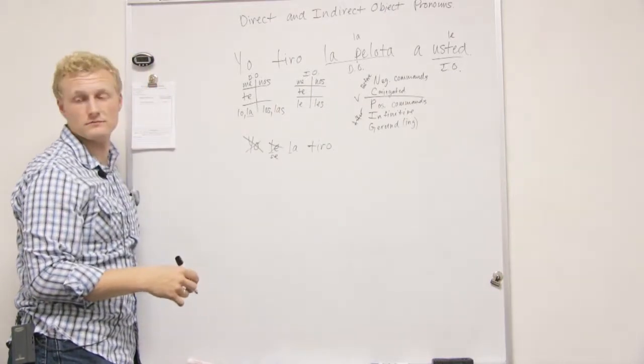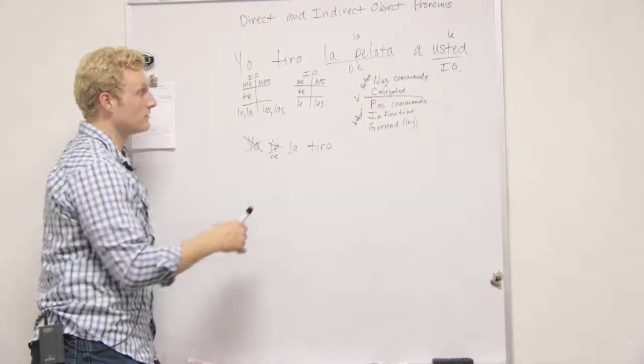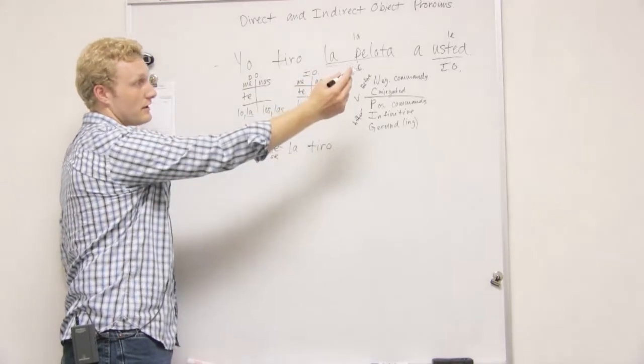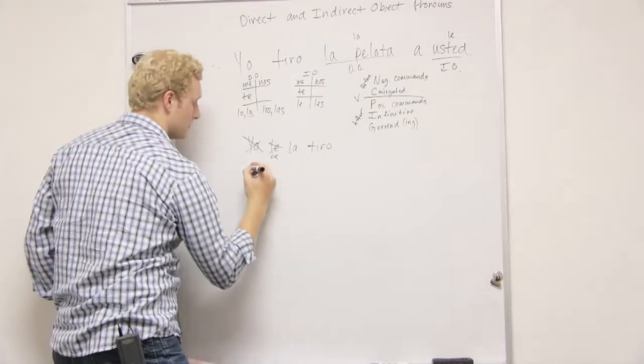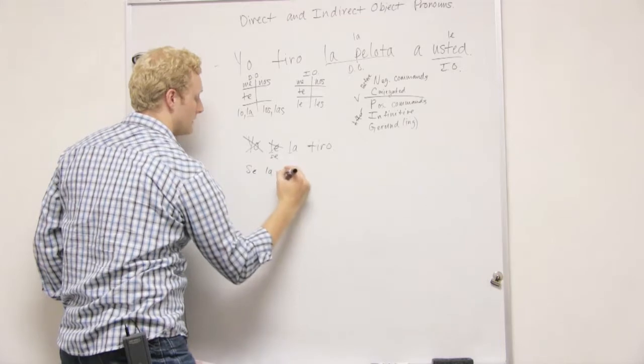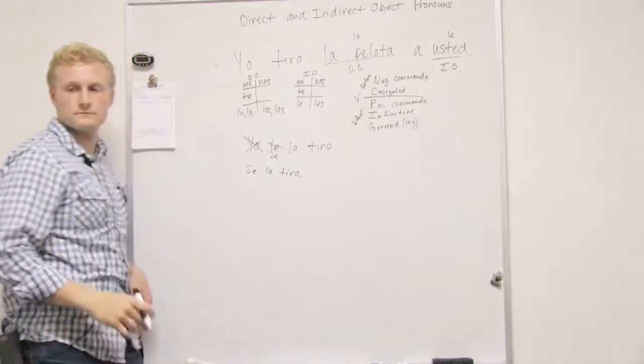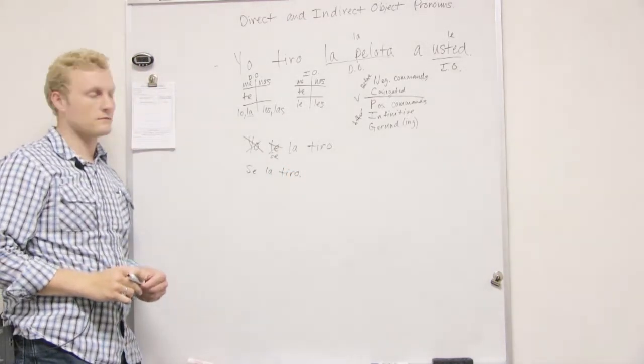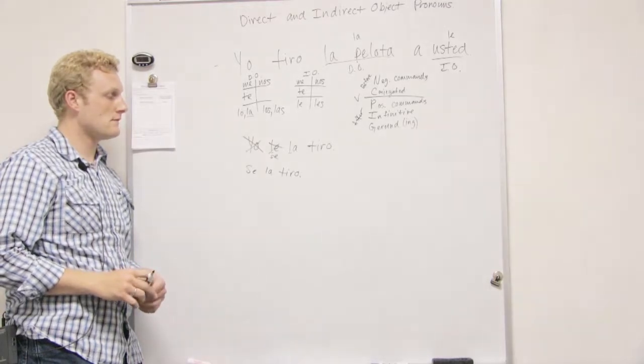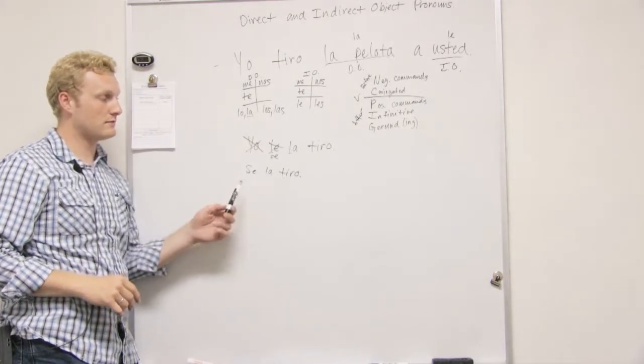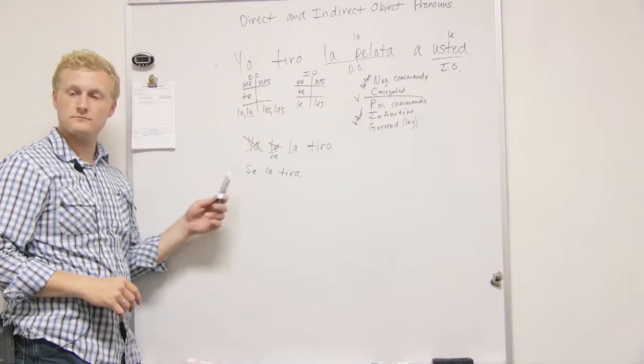It just sounds better. So you can simplify "yo tiro la pelota a usted" down to "se la tiro." That translates to I throw it to you.